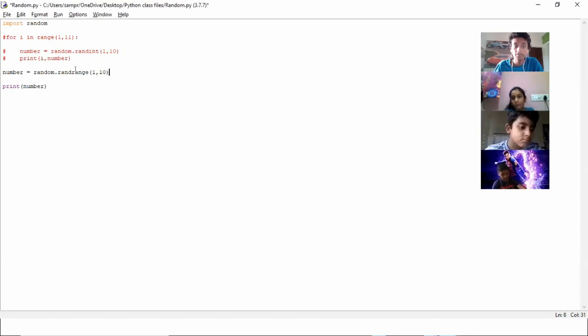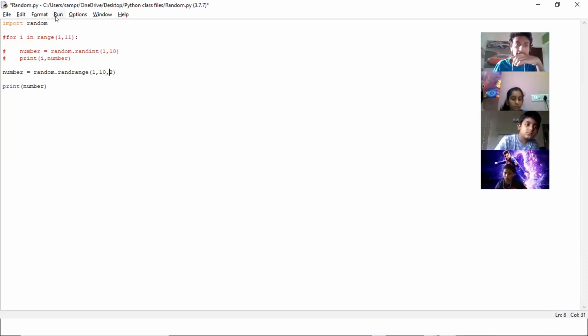Okay. So random.randrange will take in a range of values 1 comma 10. So it'll take in a range of values between 1 and 10, and it'll take in a third value. What does this third value do? It will take in increments. So if I pass in 2, between the range of 1 and 10, it'll take increments of 2 and randomize those.